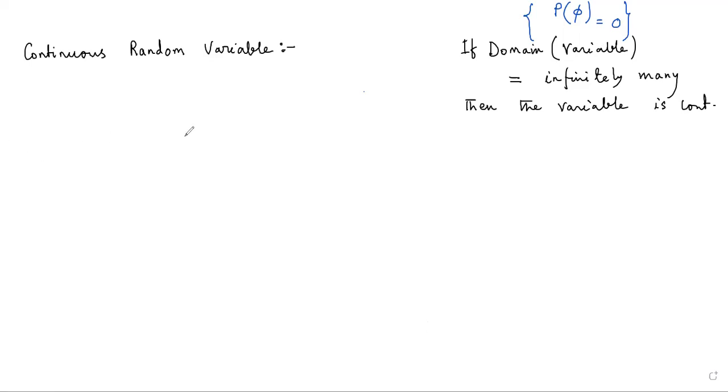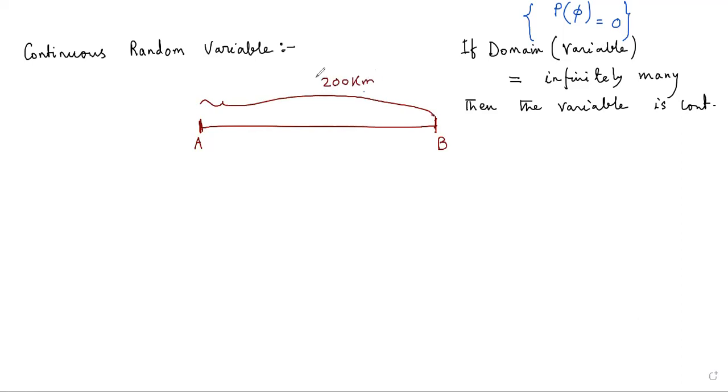It is a very simple example. Suppose we have a stretch of road like this. This is the starting point, capital A, and this is the end point, capital B. And suppose this stretch of road has a distance of 200 kilometers. So this is the example I'm considering.